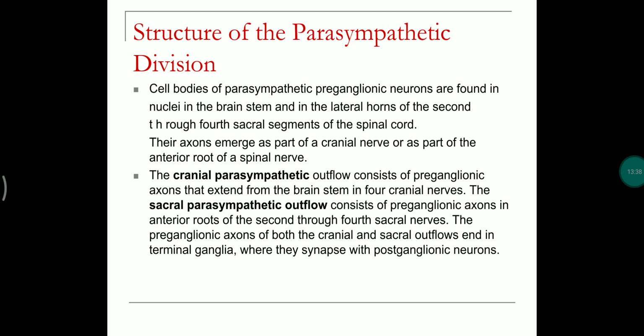And coming to the parasympathetic division, the cell bodies of parasympathetic preganglionic nerves are found in the nuclei in the brainstem and in the lateral horns of the sacral segments. The cranial parasympathetic outflow consists of preganglionic axons that extend from the brain, and the sacral parasympathetic outflow consists of preganglionic axons present in the anterior roots of the second to fourth sacral nerves.